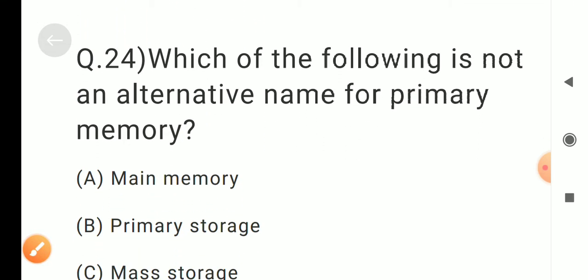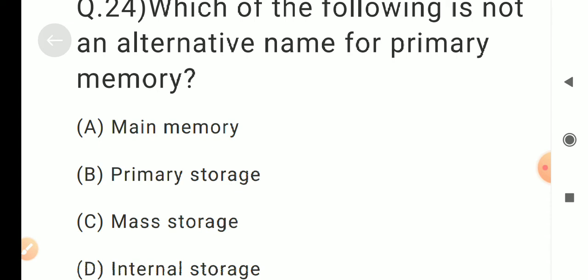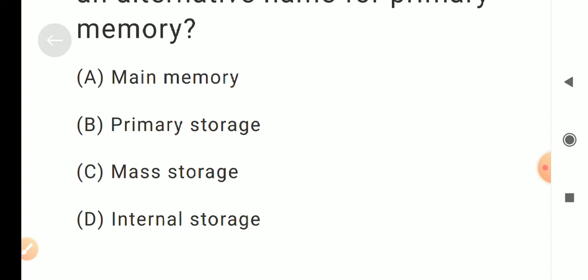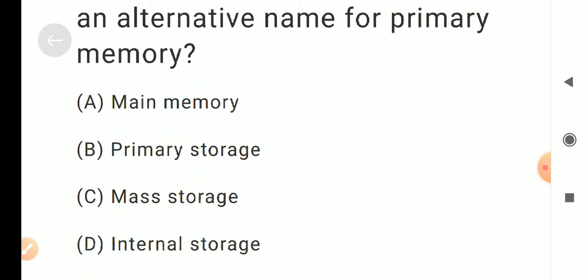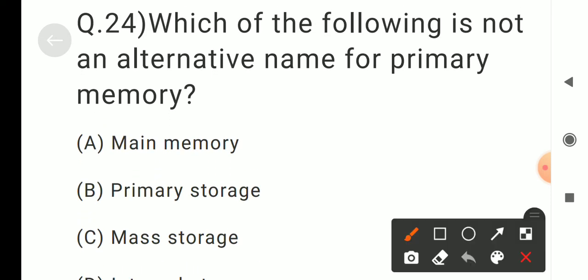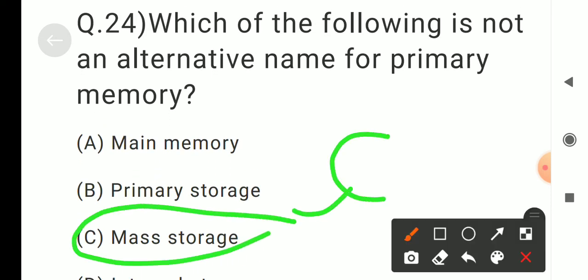Question number 24. Which of the following is not an alternative name for primary memory? Options are A. Main memory, B. Primary storage, C. Mass storage, D. Internal storage. Correct answer is C. Mass storage.